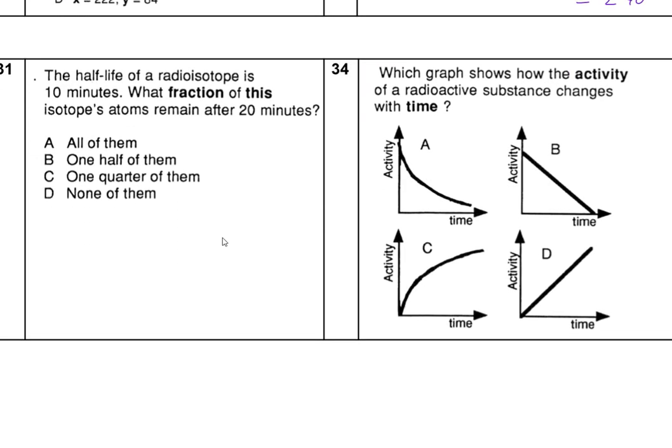Now the half-life is 10 minutes. What fraction is left after 20 minutes? At the start, we have 100% of the object. Half-life means how long it takes to halve itself. After it gets to 50%, it took 10 minutes. After another half-life, it drops to 25%, so this will be 20 minutes. Again, just logic.